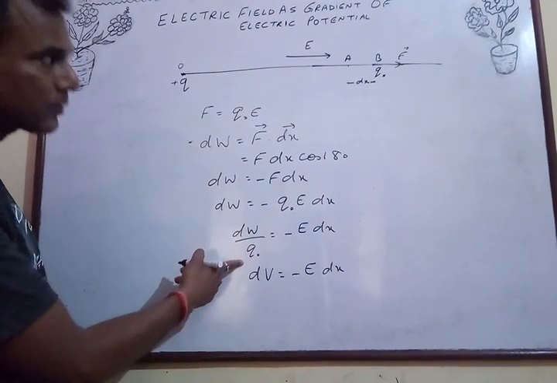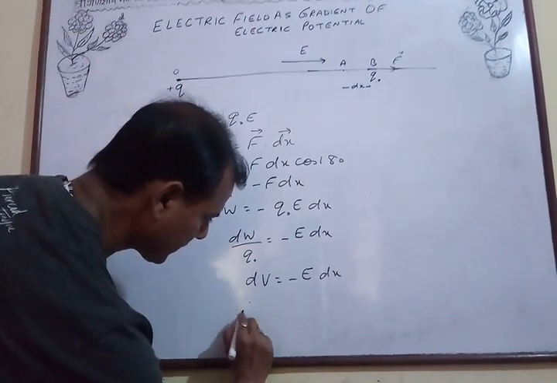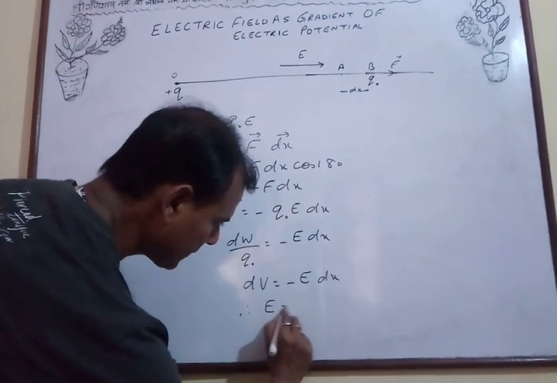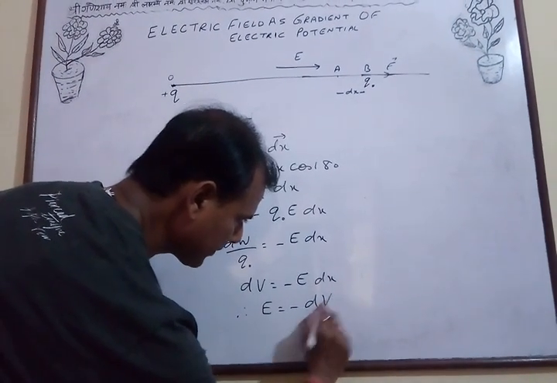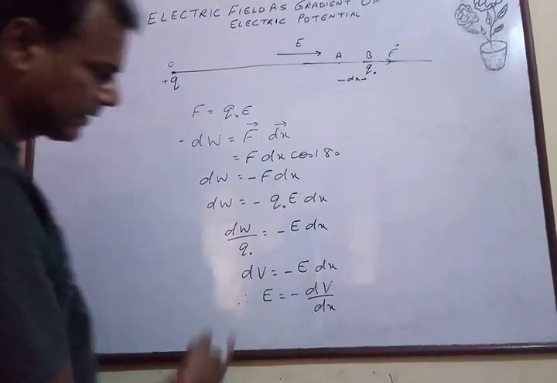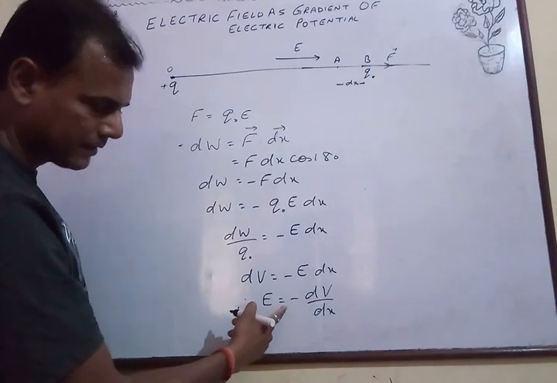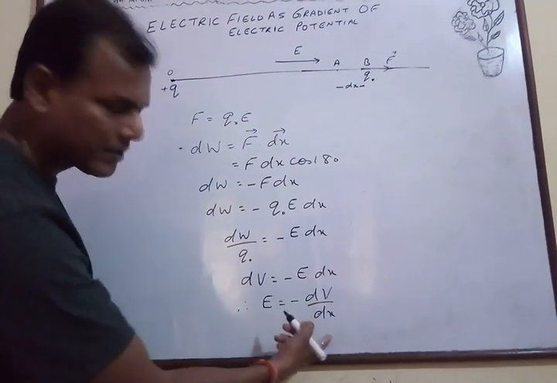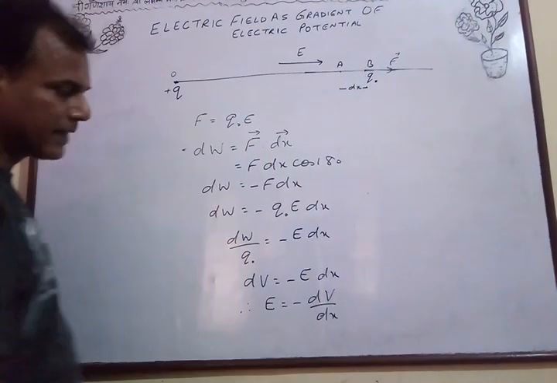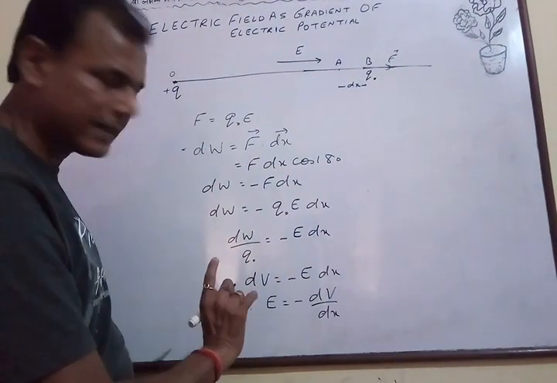Now, therefore, E is equal to minus dV by dx. So thus we see that intensity of electric field at any point in the field is equal to the negative of potential gradient. This means that the potential decreases in the direction of intensity of electric field.